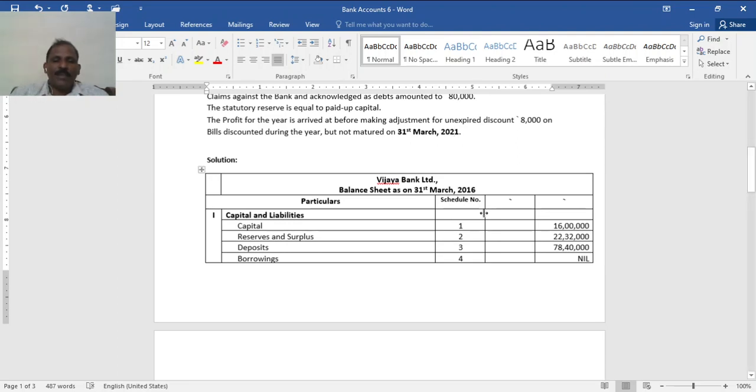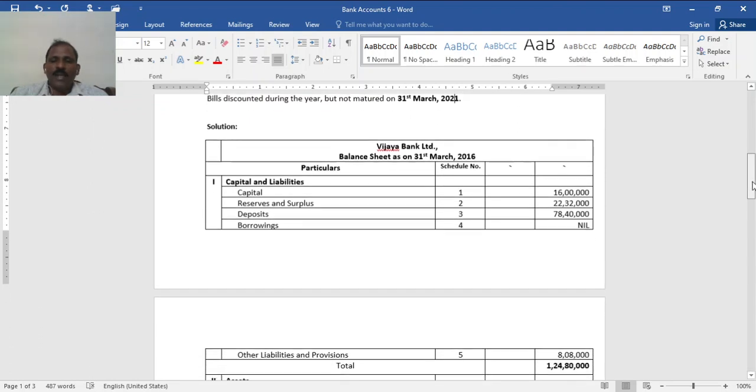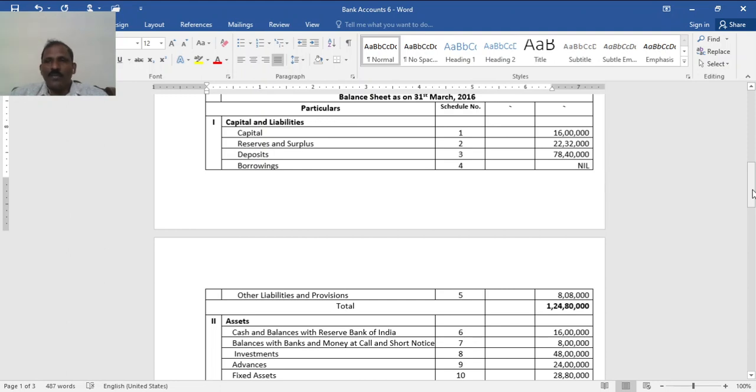First, liabilities: capital and liabilities. Capital, note number 1, reserves and surplus 2, deposits 3. Deposits, all forms of deposit: savings, demand, fixed, current account. Then borrowings, the liability, bank borrowing from other banks or from abroad or from the Reserve Bank. Then other liabilities and provisions.